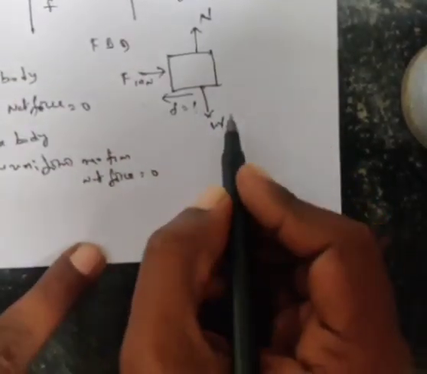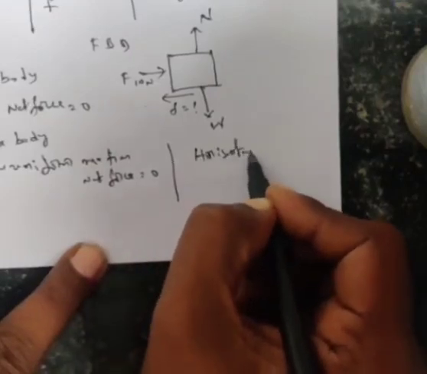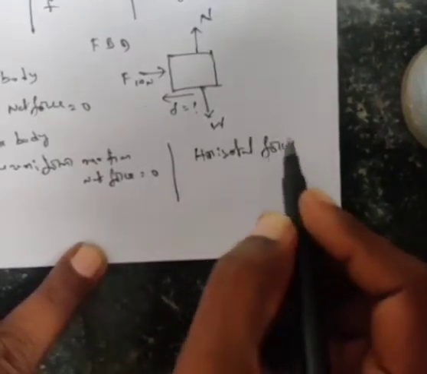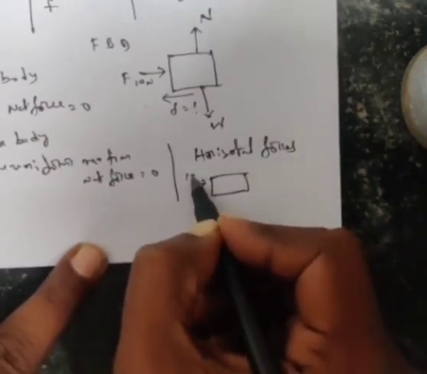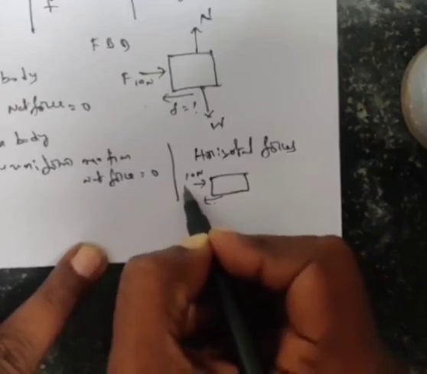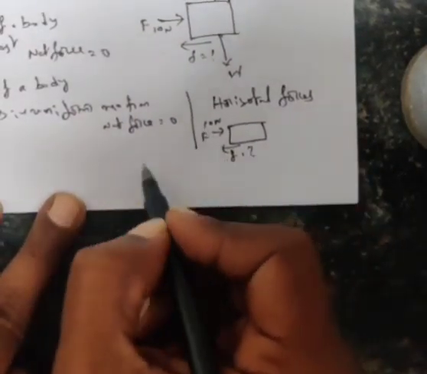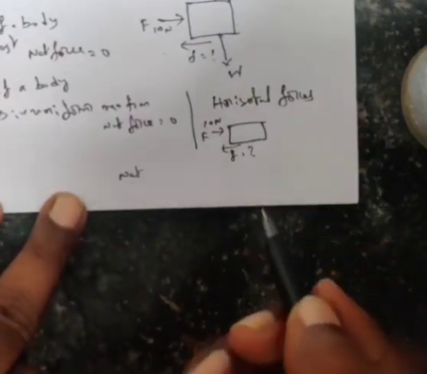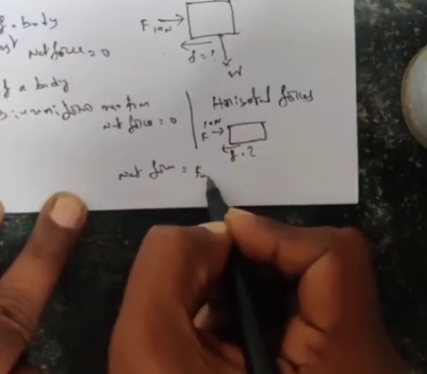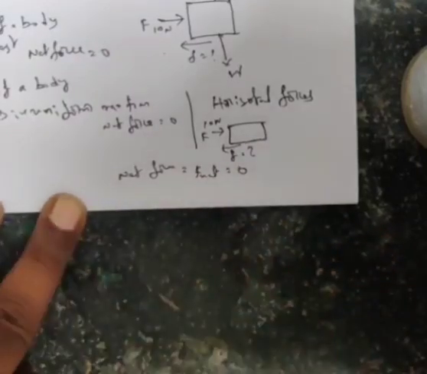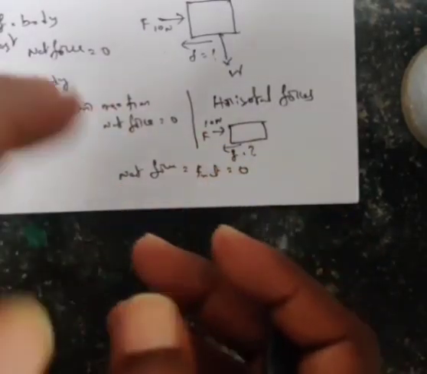So we are calculating the horizontal forces. What are the horizontal forces? Applied force 10 newtons and frictional force, which we don't know. The body is moving in uniform motion, so net force F net is equal to how much? 0. Net force means the sum of the horizontal forces. What are the horizontal forces here?